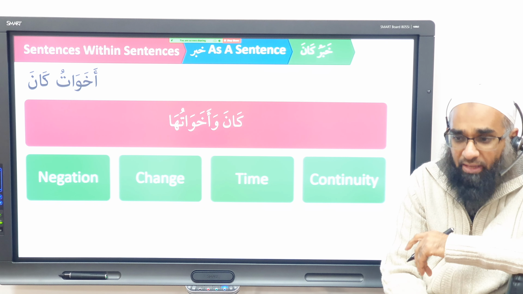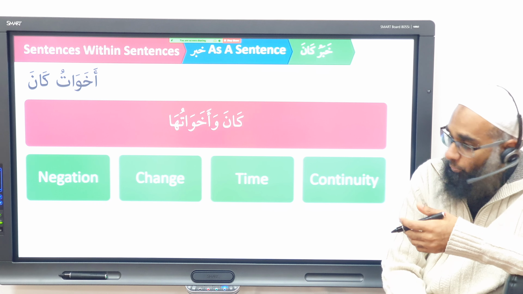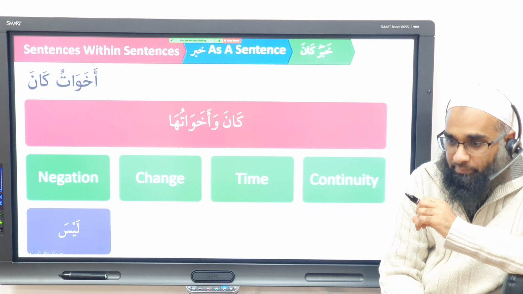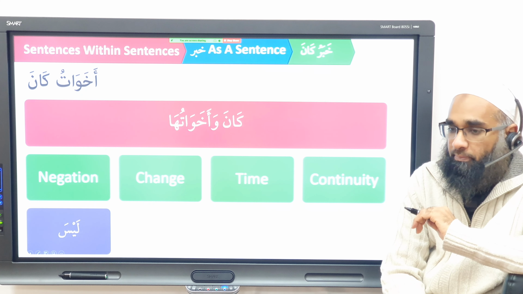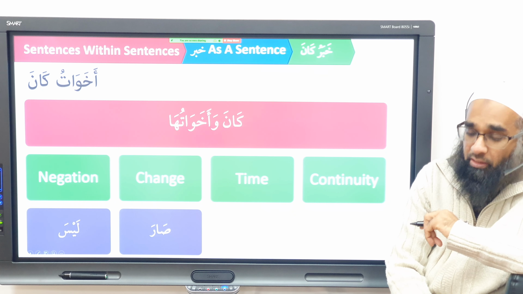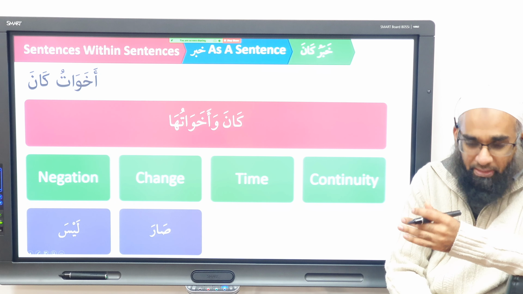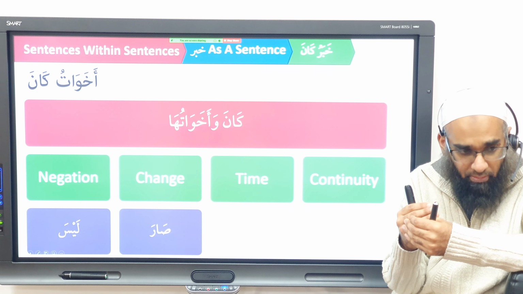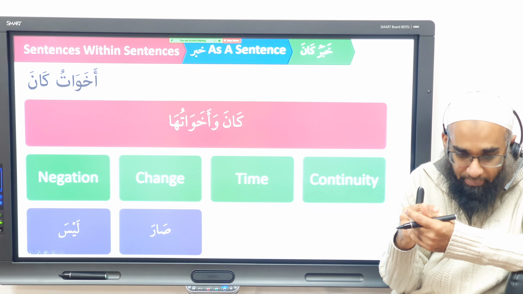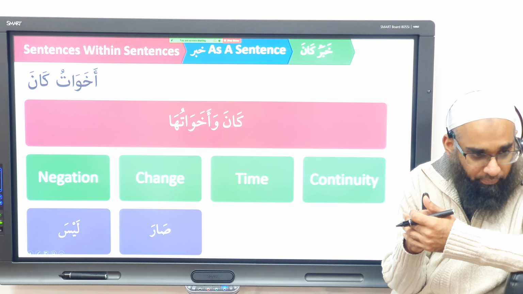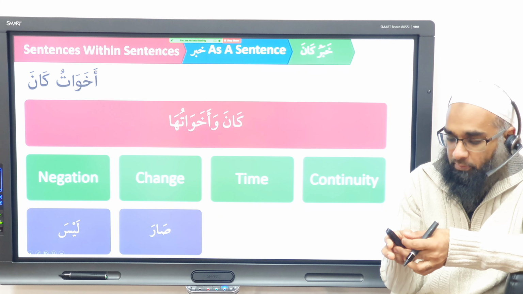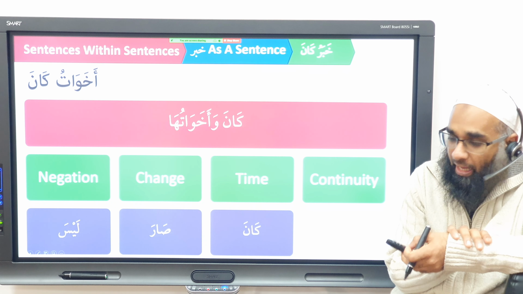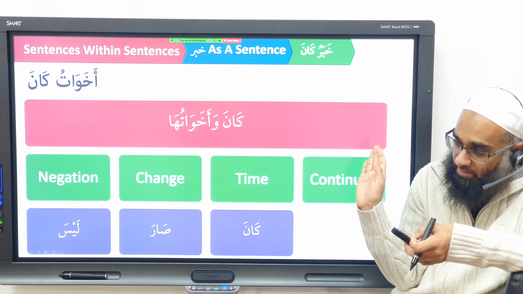What gives negation? We know this already. What gives negation? Laysa. When you have laysa before the ism and the khabar, it negates the link between the ism and the khabar. The second one is sara, which shows change. What does it mean? That the ism, or what was the mubtada before, became the khabar. So you put sara fi'lun naqis before the ism, and it shows that the ism became the khabar. What does it show? The ism became the khabar. Yes? And then the third one is time, kana, and then continuity. We'll discuss this.